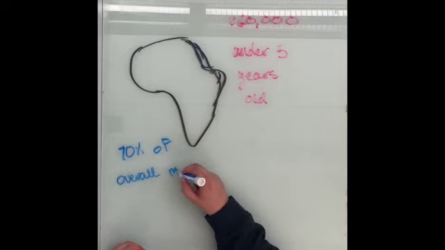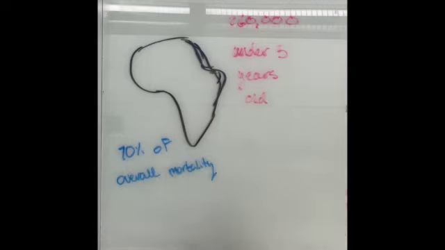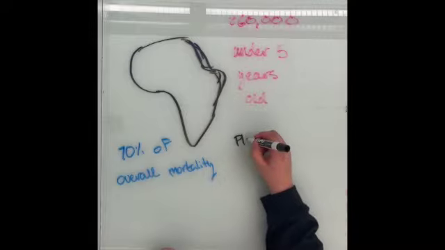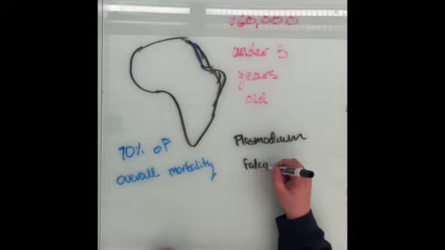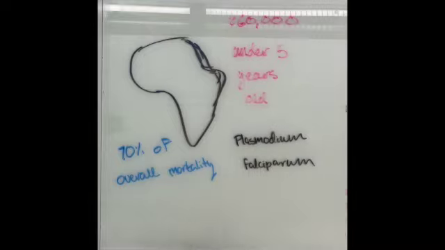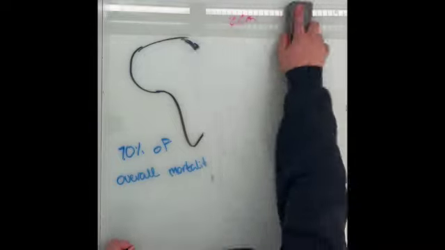The main type of malaria that causes these deaths is Plasmodium falciparum. There are 4 other types: P. vivax, P. malariae, P. ovale, and P. knowlesi. Our main focus will be on P. falciparum.